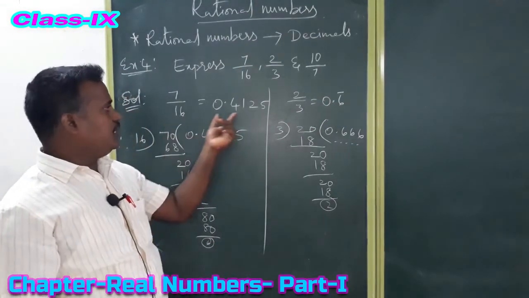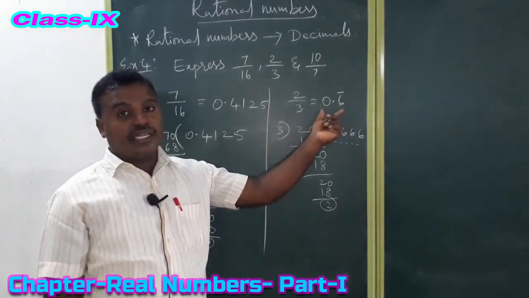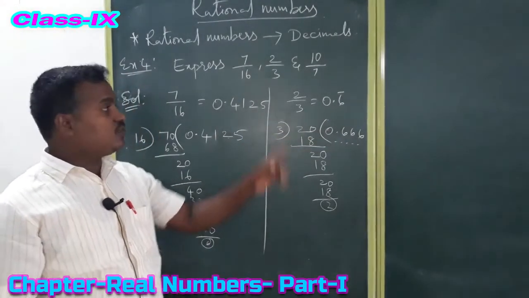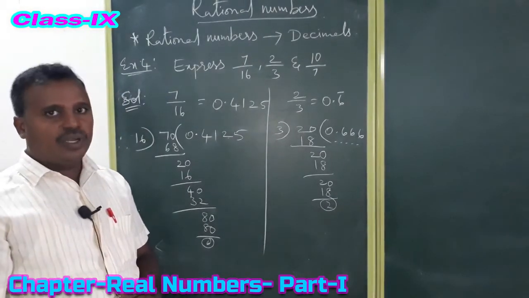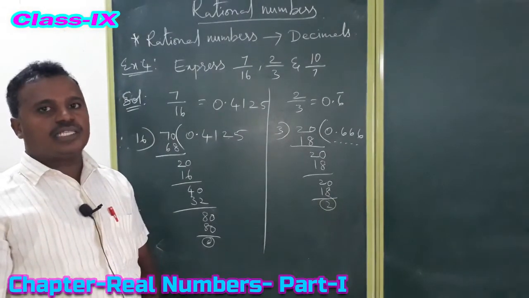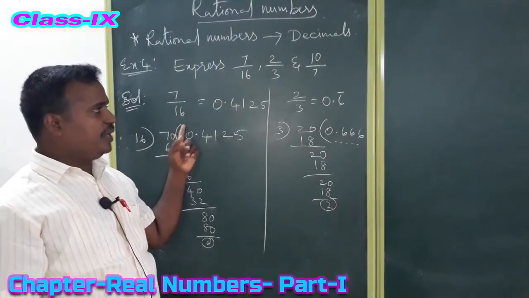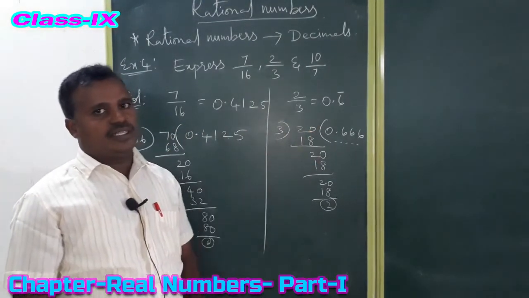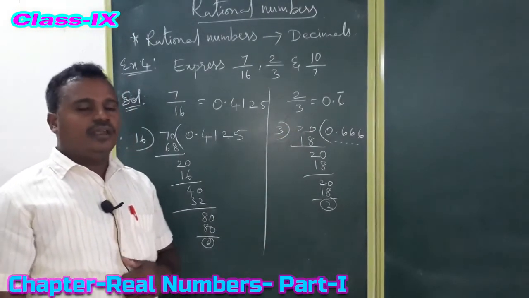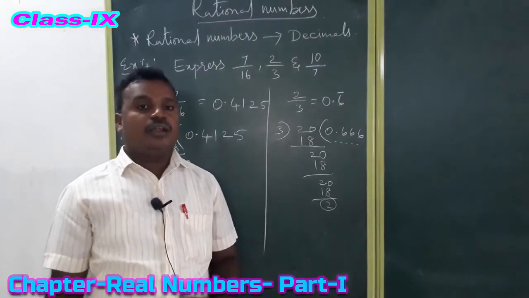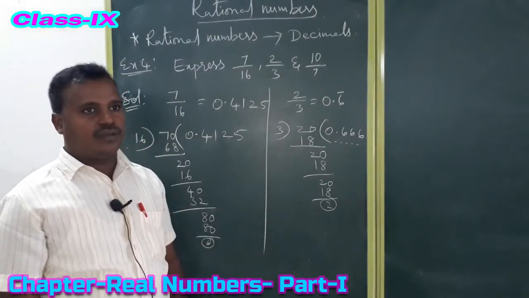See here, it is a terminating decimal. We are getting a terminating decimal here, and here we are getting a non-terminating decimal. It is going on only. So based on this concept, decimals we can classify into two types: terminating decimals and non-terminating decimals. In non-terminating decimals, again there are recurring decimals and non-recurring decimals. Okay, that flow chart I will draw now.